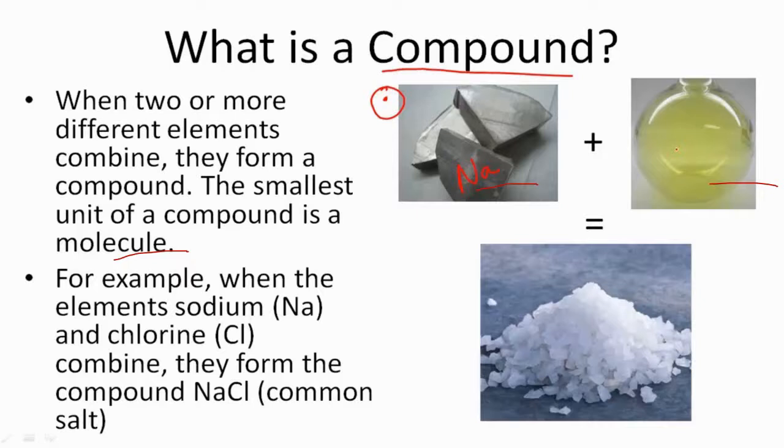When Na reacts with Cl, you get NaCl, which is known as common salt. So NaCl is a compound. When two or more different elements, not the same elements, combine together, they give you a compound.